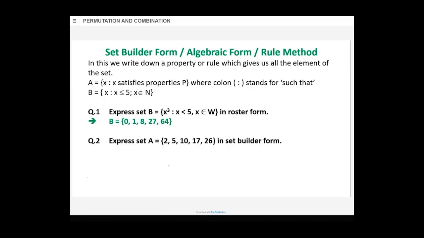Another question. Express set A = {2, 5, 10, 17, 26} in set builder form. What will you write then? A is equal to, in curly brackets, x such that. Tell me what comes next. Such that what? I don't disclose the answer first. This is the answer, set builder form. So what I'll write? A is equal to